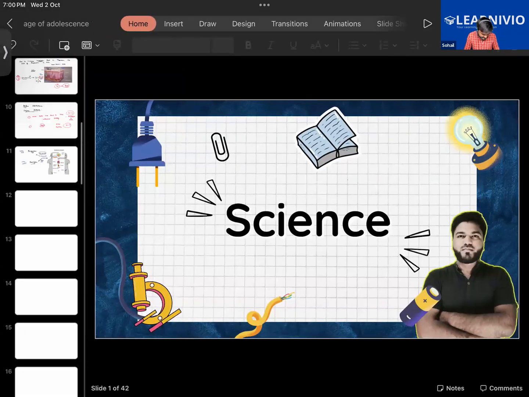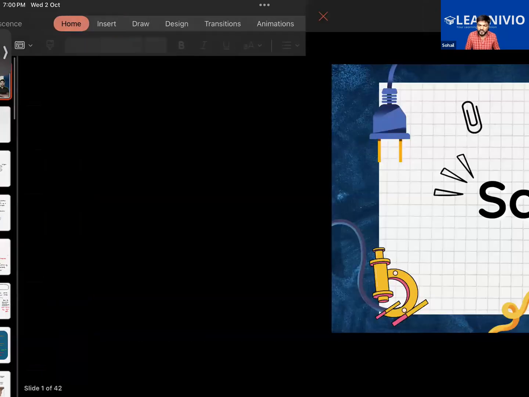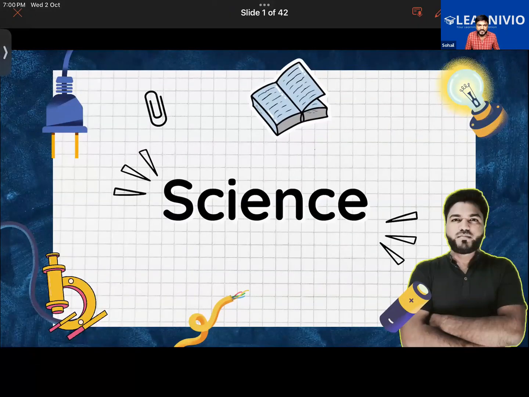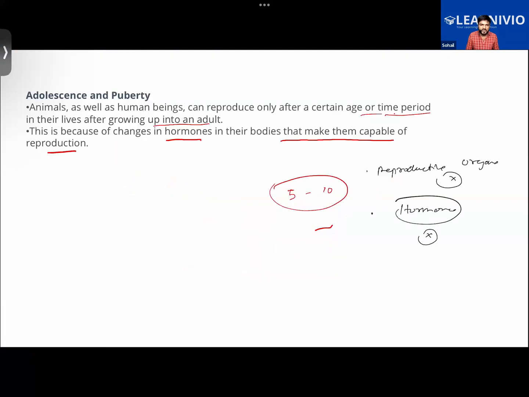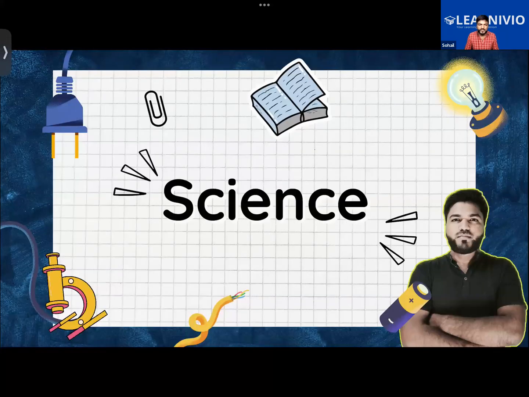Okay, so we were doing this chapter. Let me just quickly revise whatever we have done so far. In the chapter so far, we learned about concepts like adolescence and puberty. For those of you who were not present when this chapter was started, we were doing the chapter Age of Adolescence in the batch.